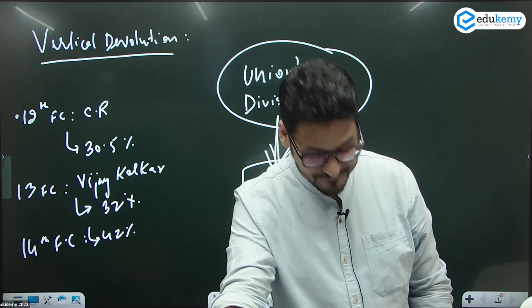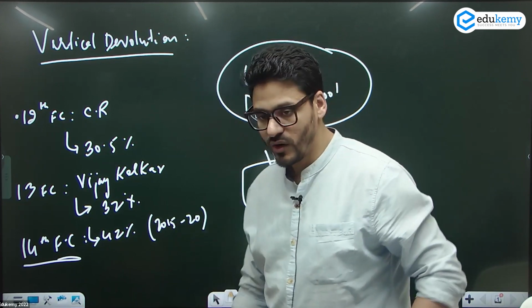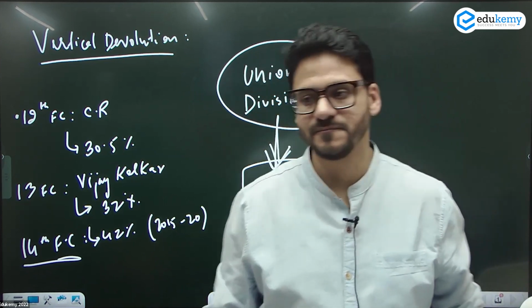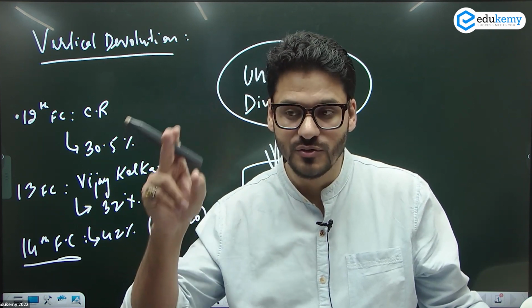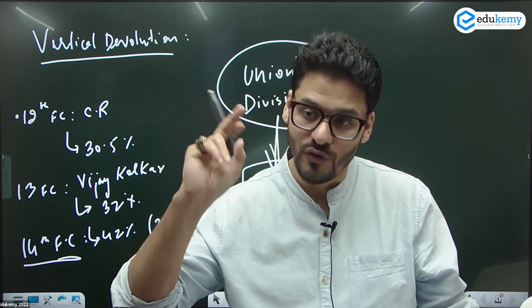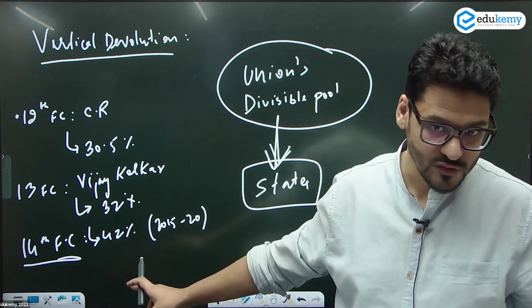Can you tell me why? What was the duration of the 14th Finance Commission? 15 to. Tell me why was there this huge jump? GST तो 17 में है, पर काम कब से चल रहा था? Constitutional Amendment Bill was tabled in 14, passed in 16. So GST was already in work.